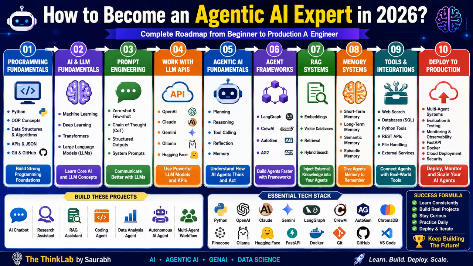So understand planning algorithms, study reflection, learn about the ReAct architecture, understand tree of thought, right? Study chain of thought reasoning, learn the different tool calling, and try to understand environment interaction. So study the agent loop, most important. So understand autonomous decision making, this is the foundation of agentic AI.